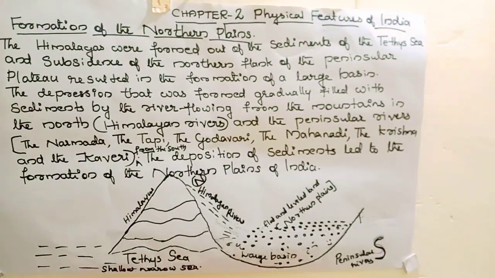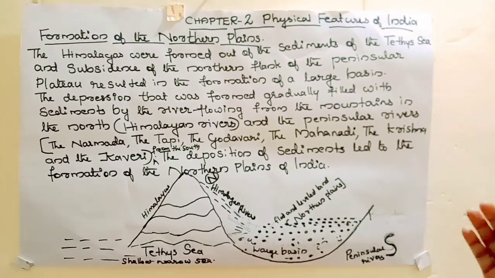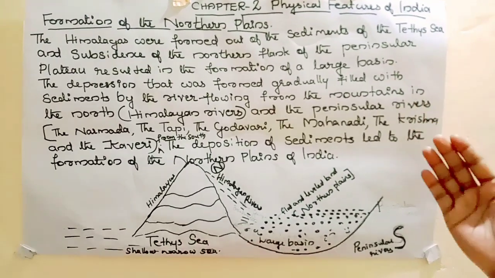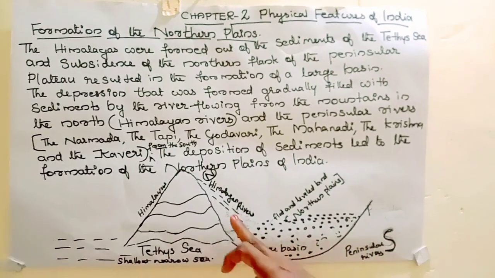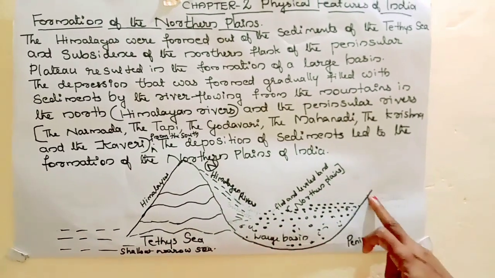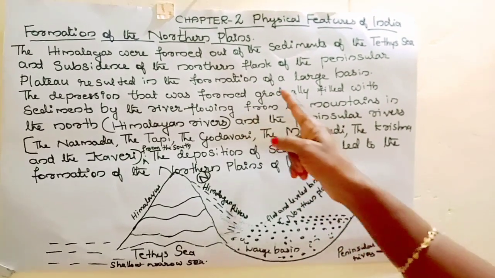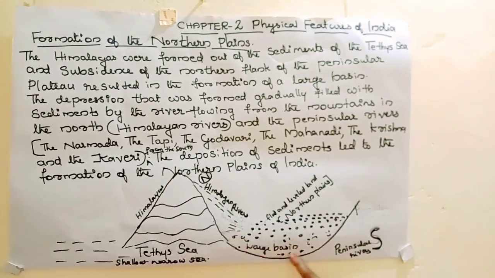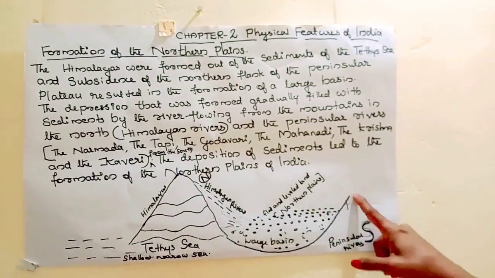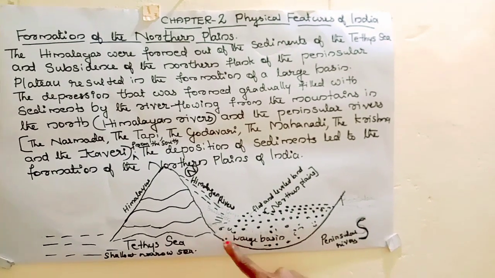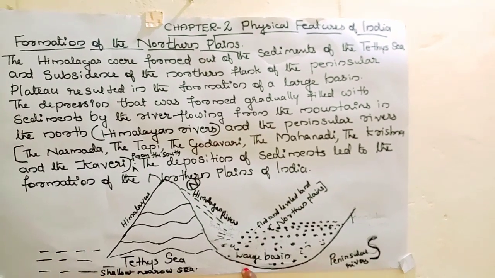See, I explained the formation of the northern plains with the help of a chart. The Himalayas were formed out of the sediments of the Tethys Sea, and the subsidence of the northern flank of the peninsular plateau resulted in the formation of a large basin. This shape is just like the shape of a basin that we use in our kitchen, no? Yes, that shape, a large basin, was formed.